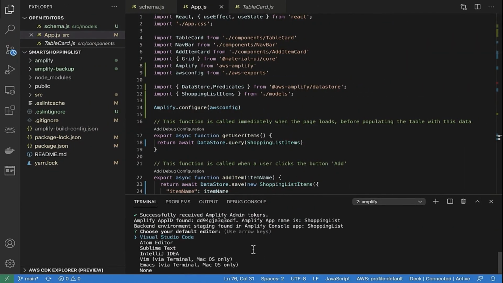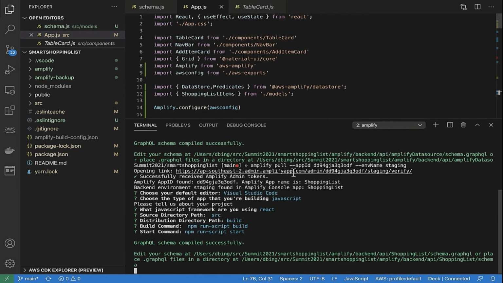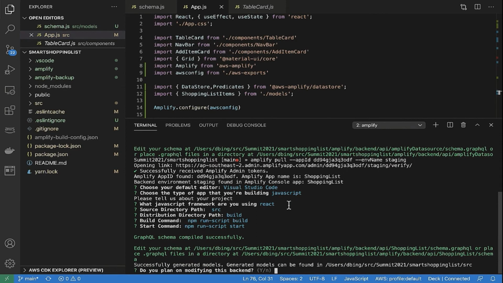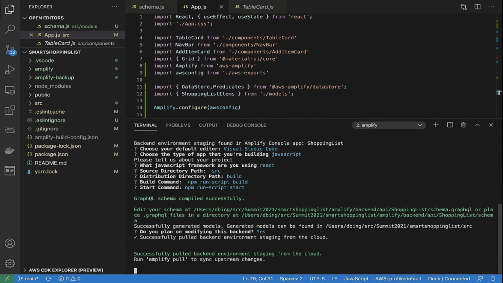I choose how to configure my IDE, I choose what language I have, I choose the defaults for my source directory and my build directory, all of which I can happily leave as default. And then the final question asked is, do I want to modify the backend with the CLI? Well, yes, I do, because that allows me to develop not only here locally, but also using the admin UI. So it gives me flexibility and a lot of different options to build out my backend. Now that's all done and I've deployed to an account.